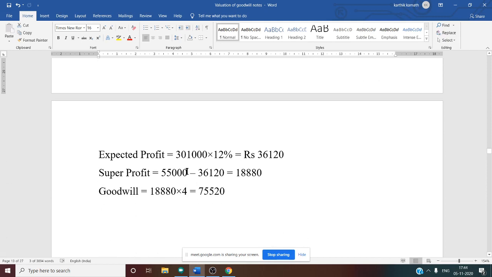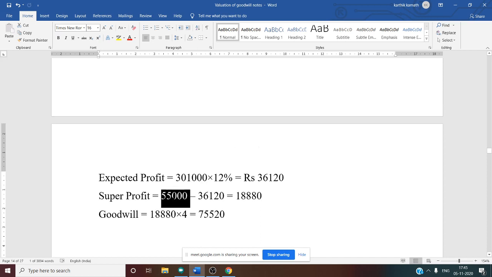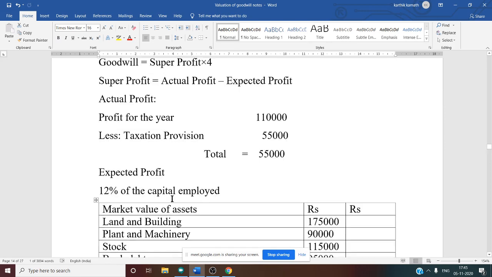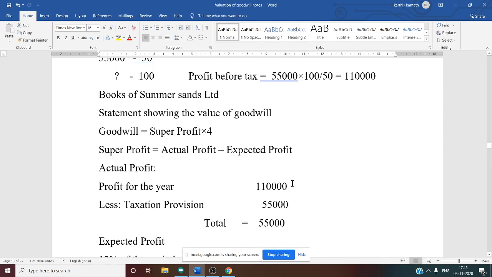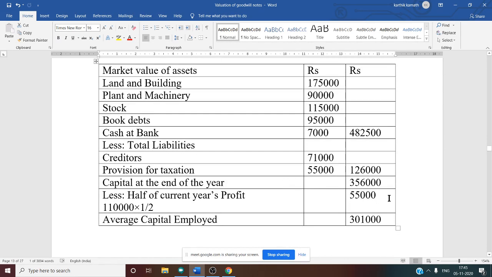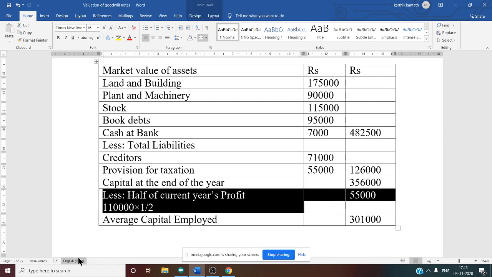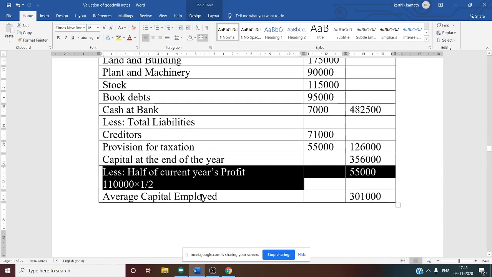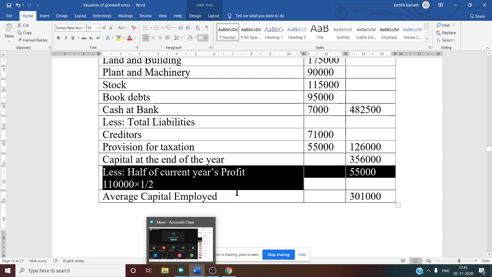And here super profit answer also changes. Why? Because here super profit you have taken 55,000 instead of 1,10,000. So this one you can cross check again. But according to me, this is correct.